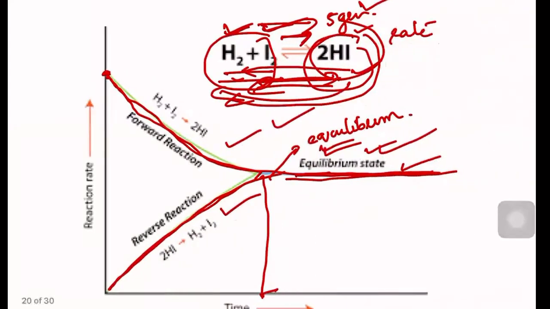How? If you can understand this concept, how to defeat the chemical equilibrium, then we can study this chapter, chemical equilibrium, in an efficient way. So I will teach you how to defeat chemical equilibrium and make the reaction proceed more in the forward direction to get more products. We will study that.